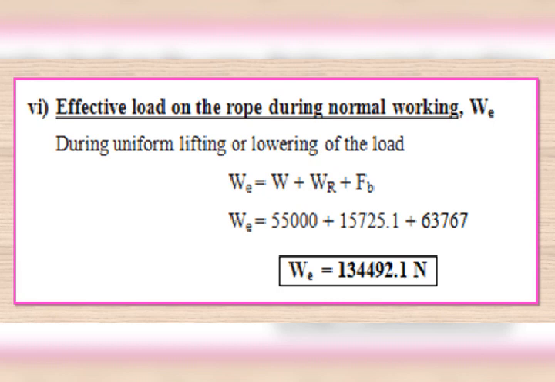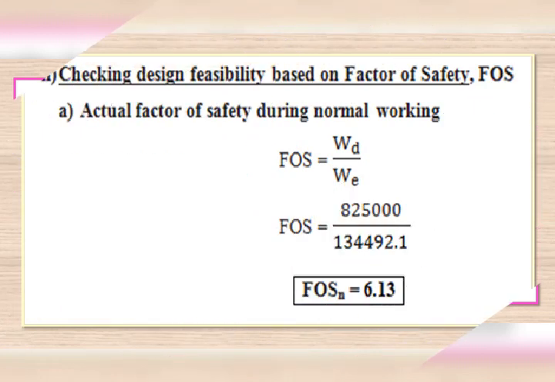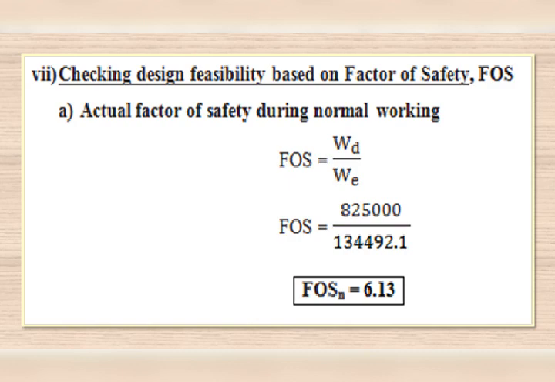So we are getting WE is equal to 55,000 plus WR, which is 15,725.1, plus bending load, that is 63,767. By adding these three loads, we are getting effective load WE is equal to 1,34,492.1 Newton.